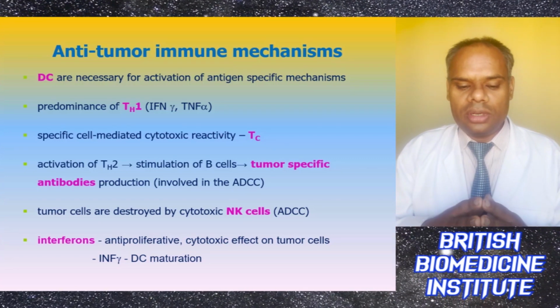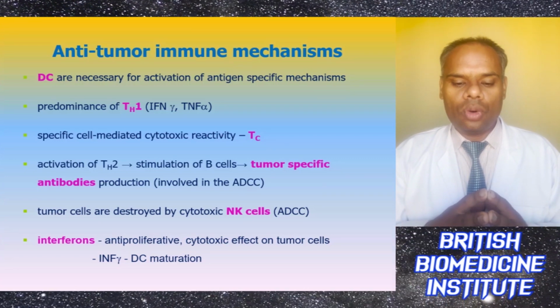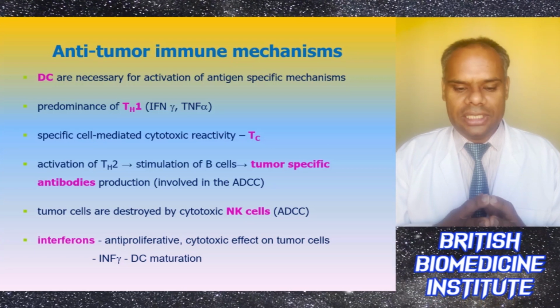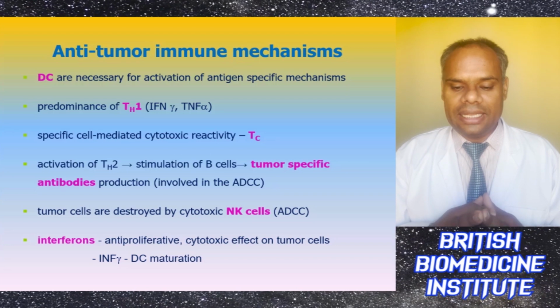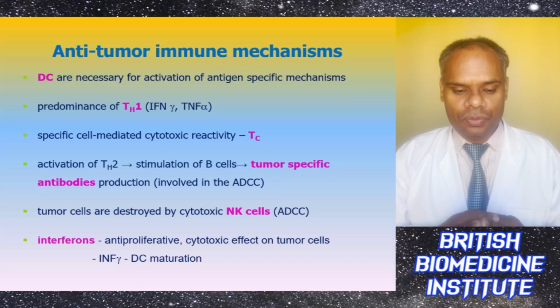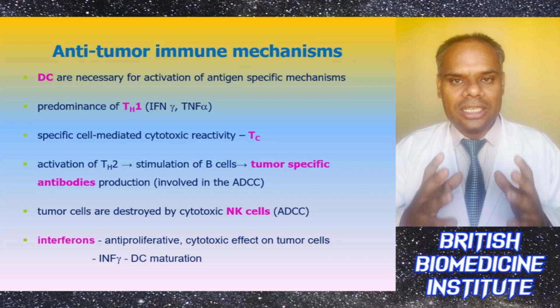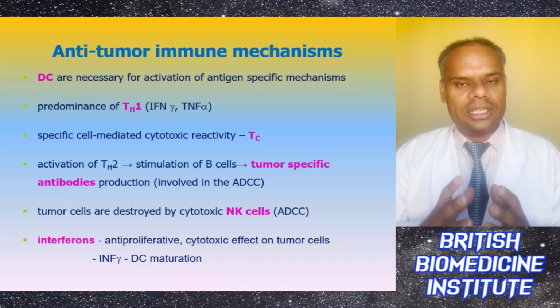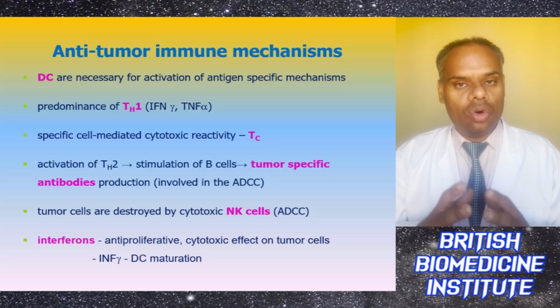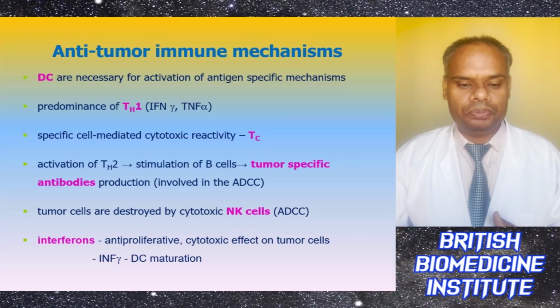B cells produce tumor-specific antibodies acting through ADCC. Tumor cells are also destroyed by cytotoxic NK cells, or we can say ADCC. Interferons have an anti-proliferative, cytotoxic effect on tumor cells, or we can say IFN gamma, or DC maturation.